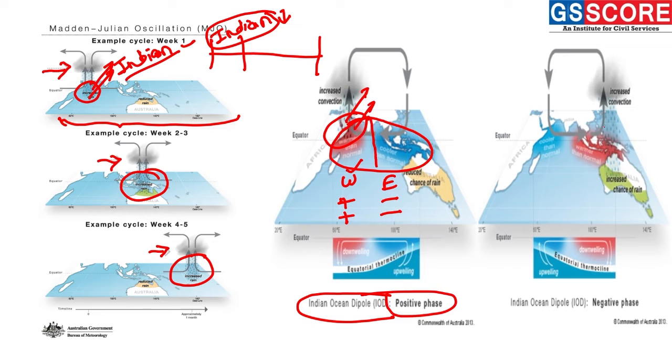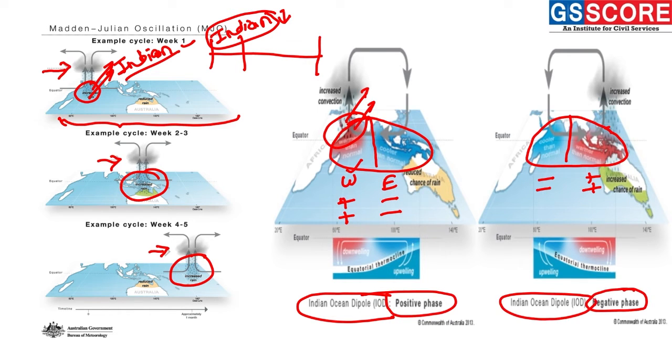Conversely, when the opposite phase occurs, that is when the western part is getting cooler and the eastern part is getting warmer, this results in a condition called the negative phase of the Indian Ocean dipole, where the amount of rainfall in the Indian subcontinent region is declining, and here it is increasing.